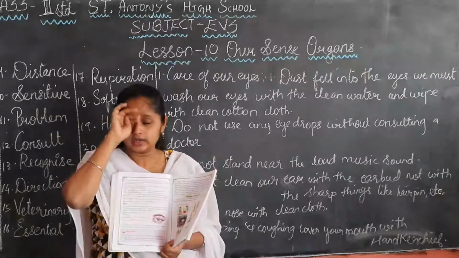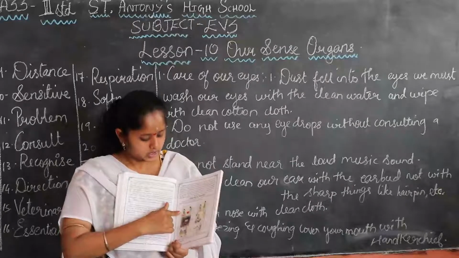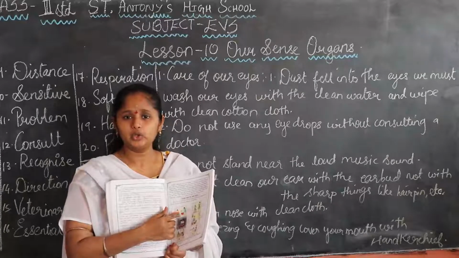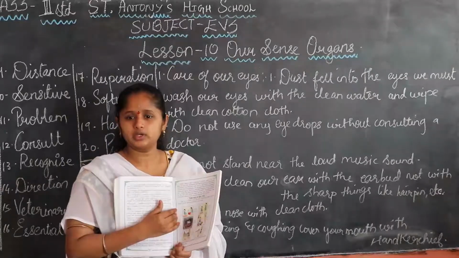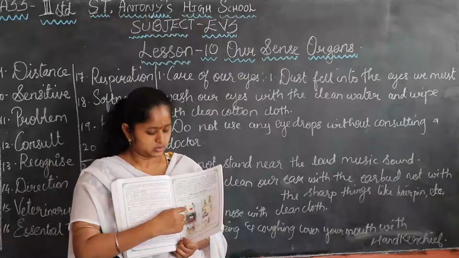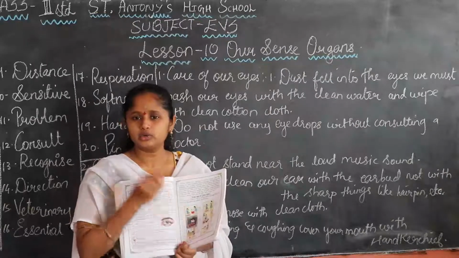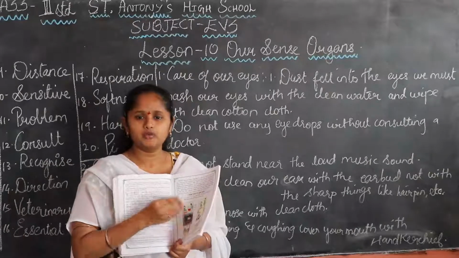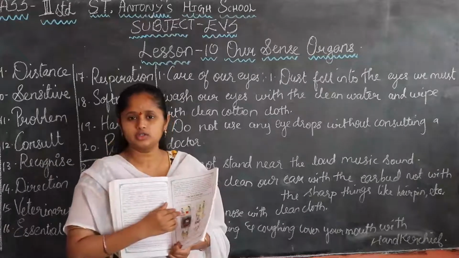So they started rubbing like this. And here the two girls went home and washed with clean water. Which one is correct, children? This one. We have to wash our eyes with clean water first. Then we have to wipe them with a clean cloth.